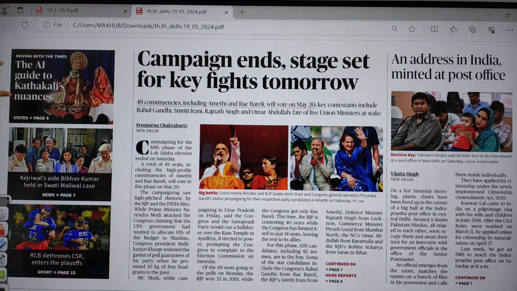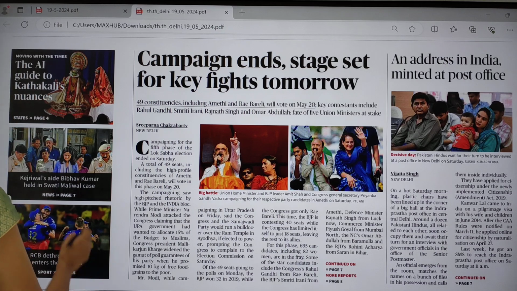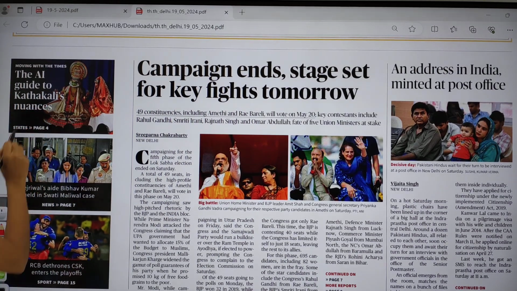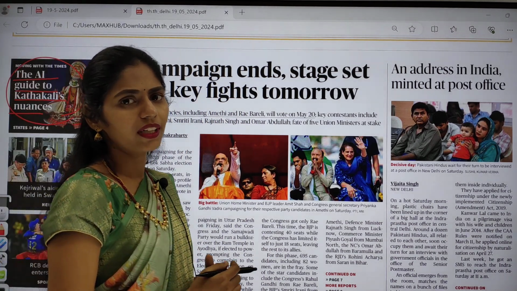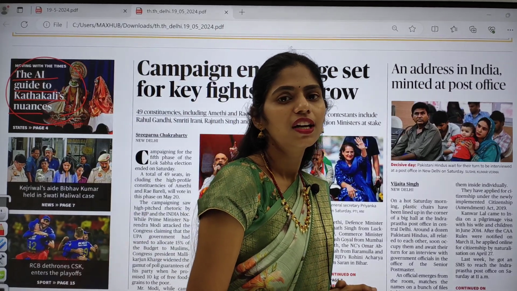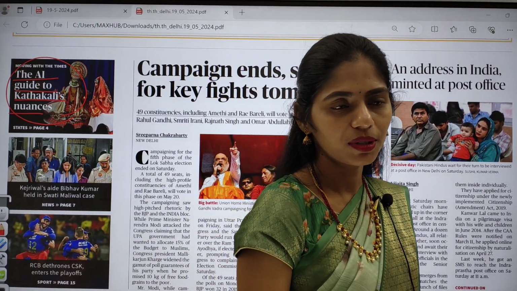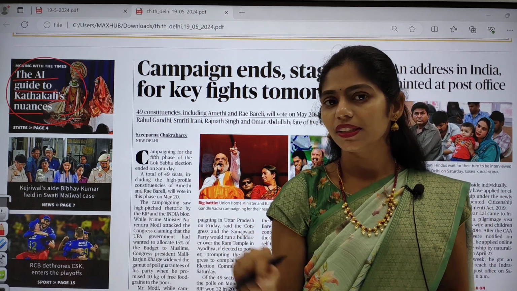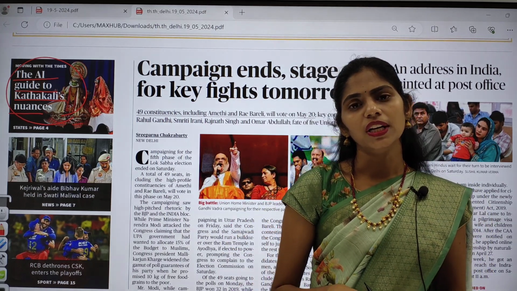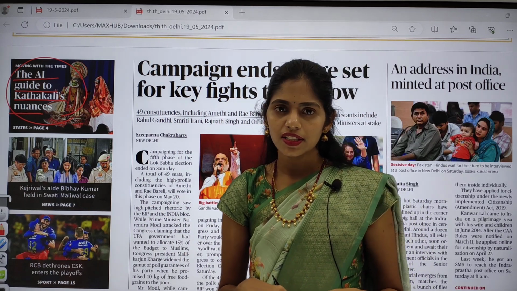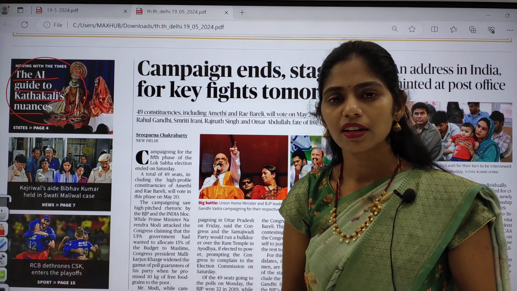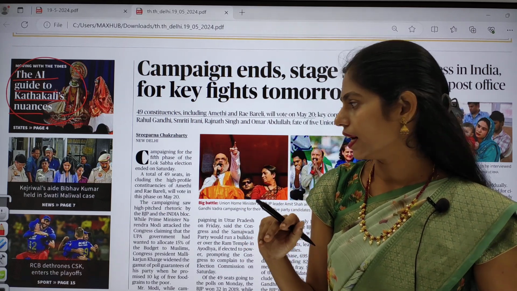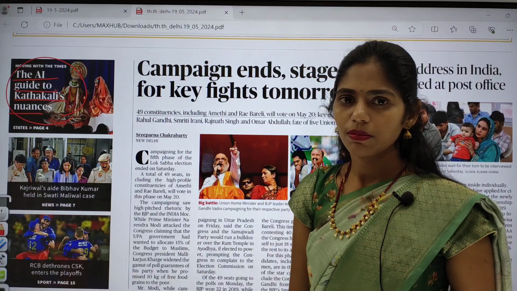There is one small infographic given on the front page. It is about Kathakali, the AI guide to Kathakali's nuance. Here you have to focus on Kathakali. Kathakali is one of the important classical dance forms of India, and if you go through the dances chapter in Nitin Singhania's book, you will see Kathakali. Many a time UPSC has already given questions on classical dances and folk dances in both prelims and mains, so you can expect a question from that area again. This is also given on page number 4.